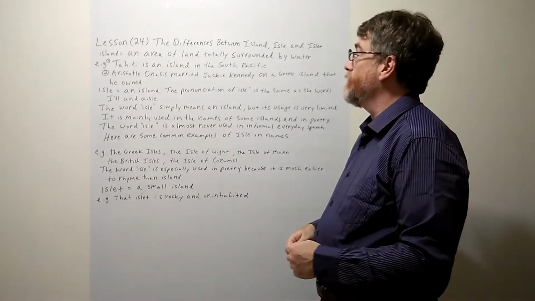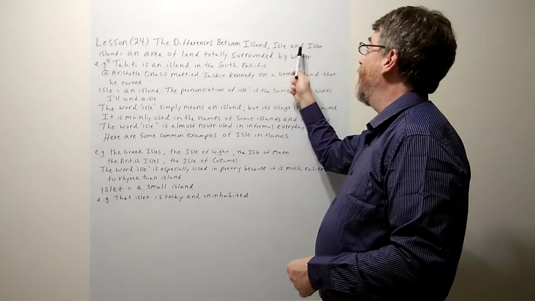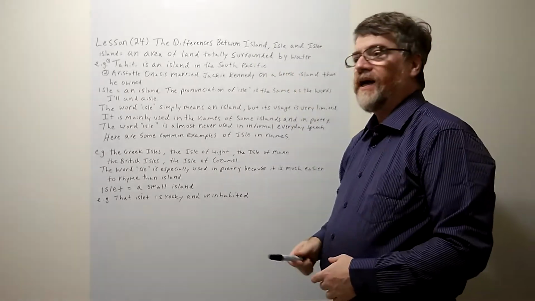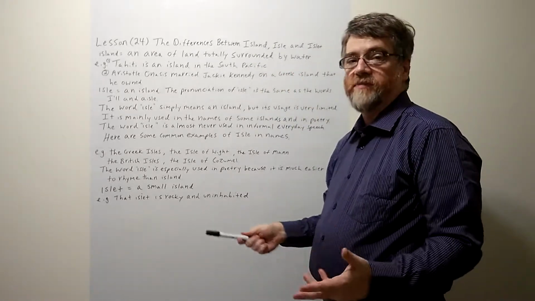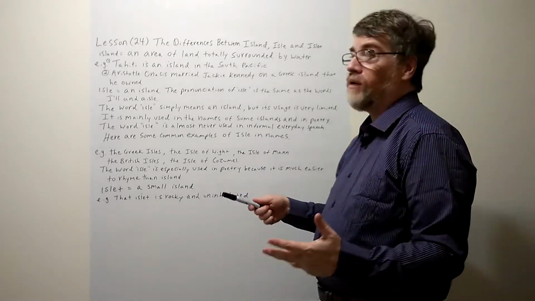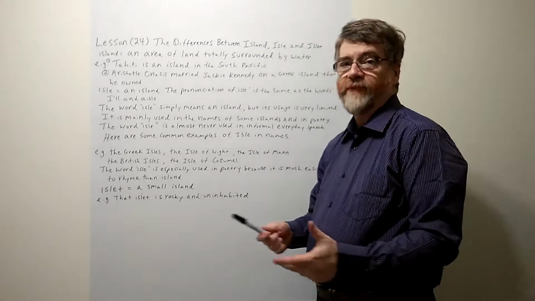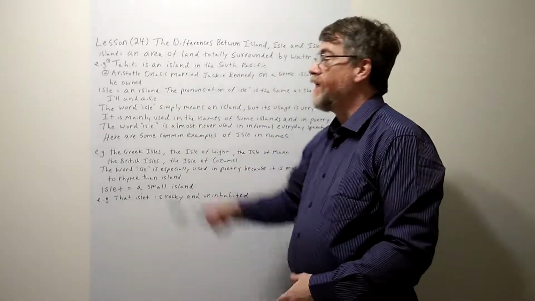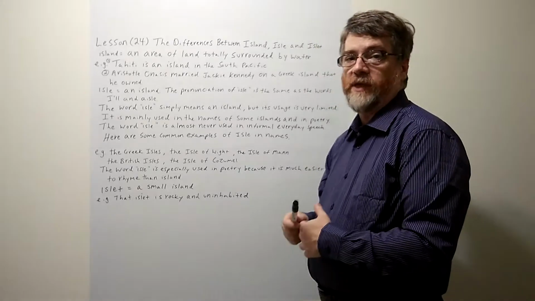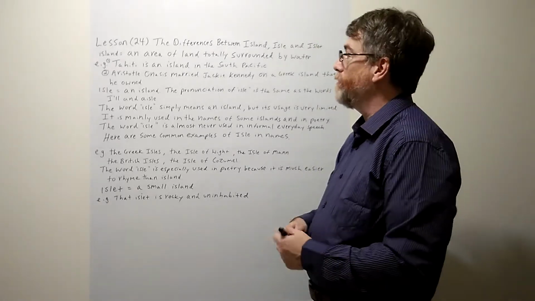Today we're going to cover the differences between island, isle, and islet. Students will sometimes ask me what's the difference between these three, because they all are related to an island. So let's look at the first one, and the first one is, of course, island. This is the most common one. This is the one that you'll be using the vast majority of the time. This is the general one.